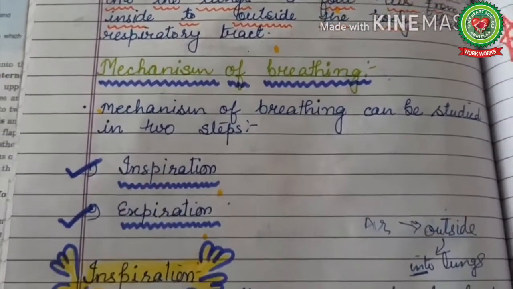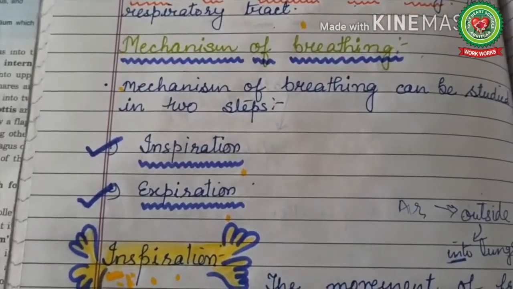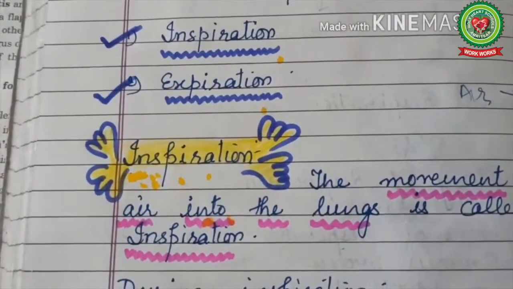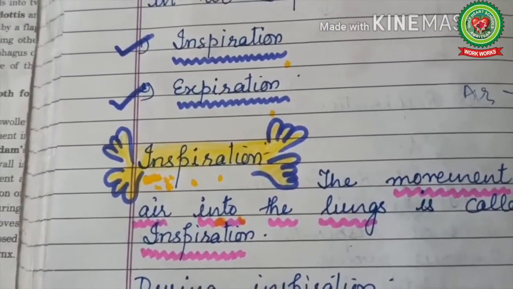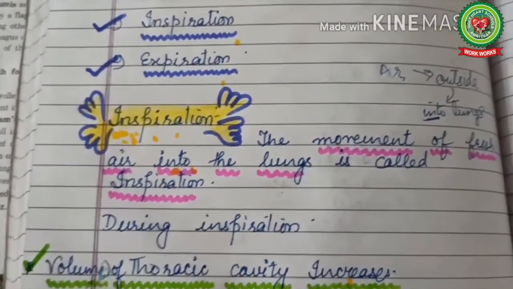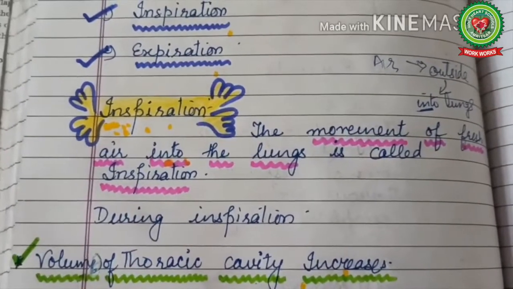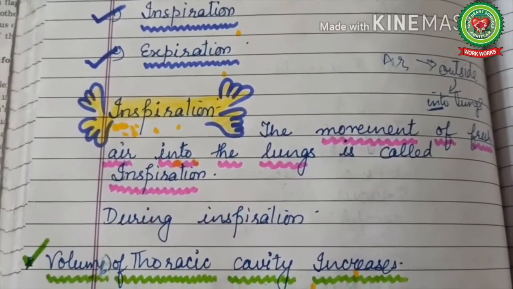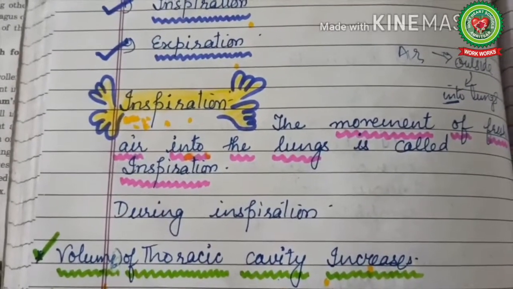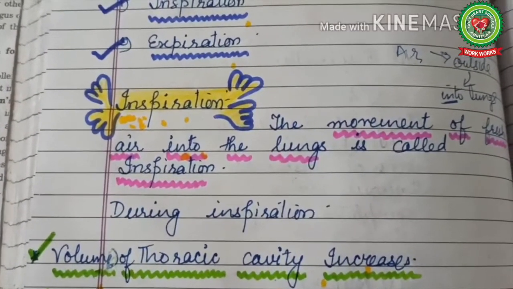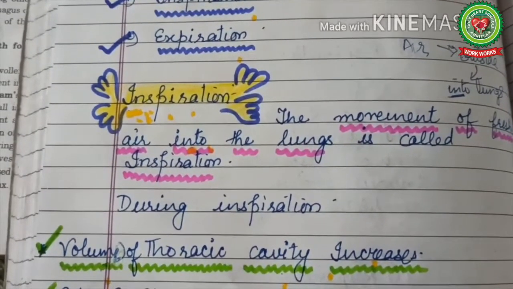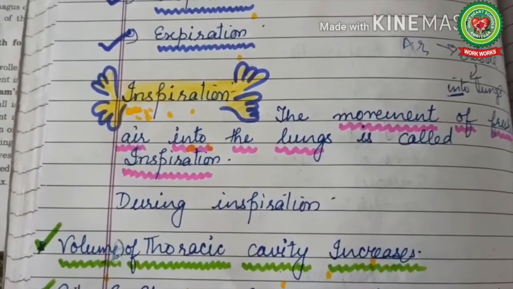The mechanism of breathing is completed in 2 steps, inspiration and expiration. Inspiration means intake of air, expiration means exhalation of air. Inspiration is the movement of fresh air from outside to inside the lung, and what activities happen inside the lung during inspiration we will study right now.